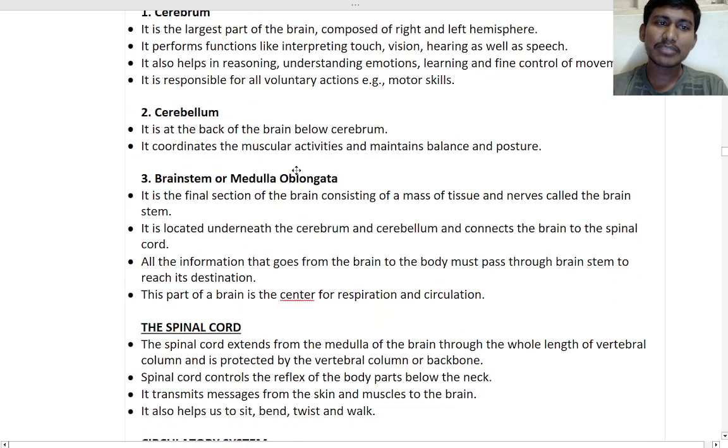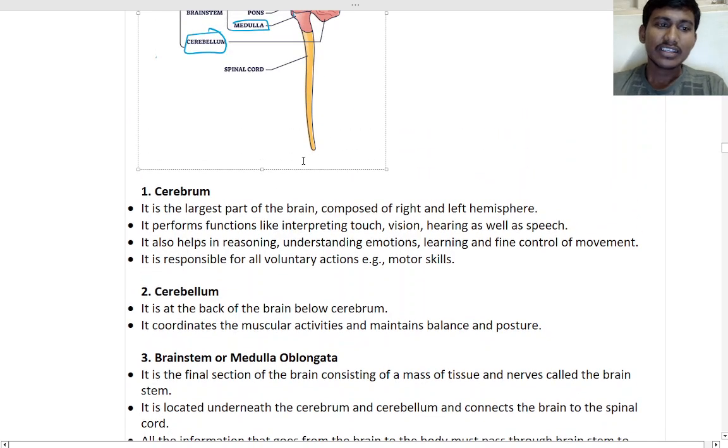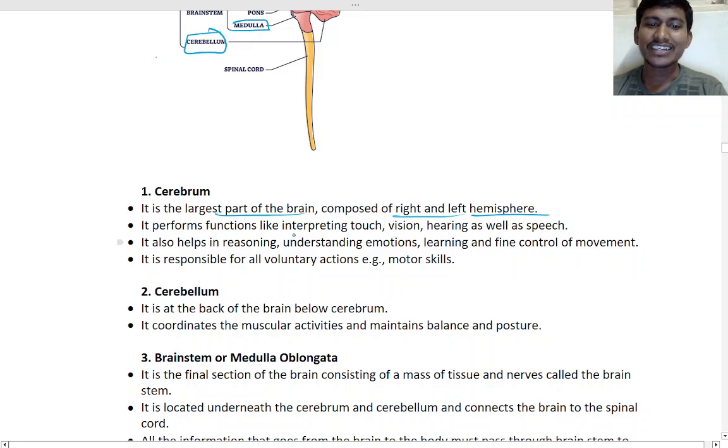The cerebrum is the largest part of the brain, composed of right and left hemispheres. It performs functions like interpretation of touch, vision, hearing, as well as speech.